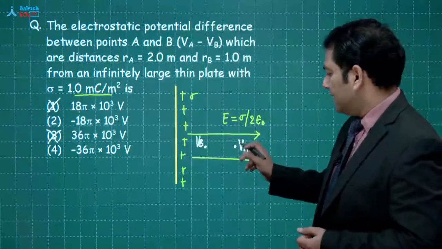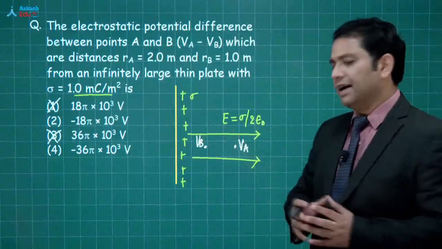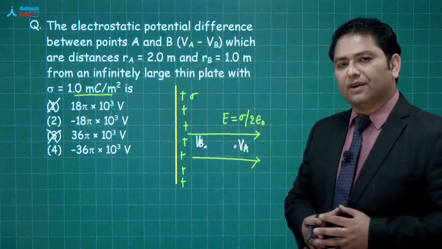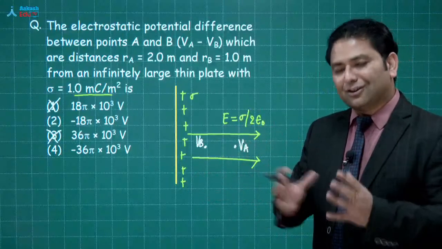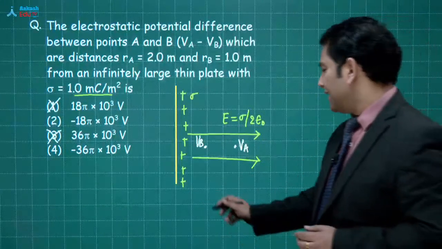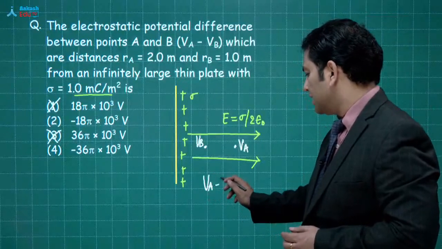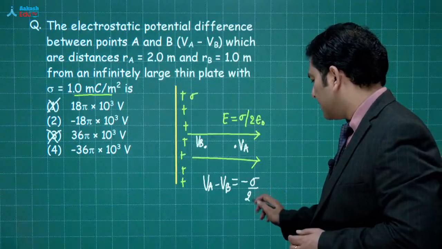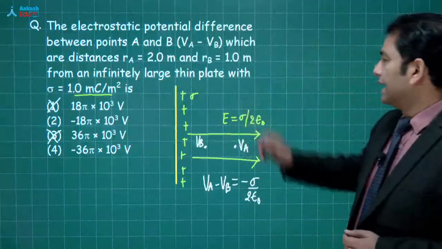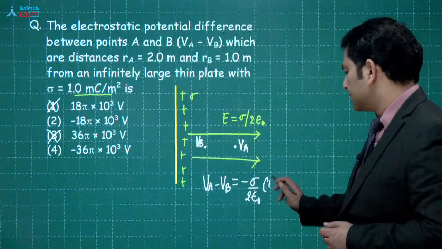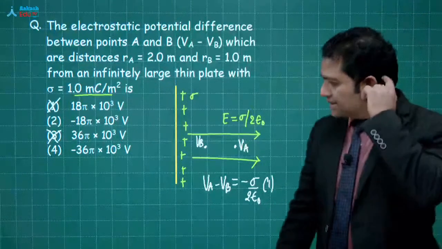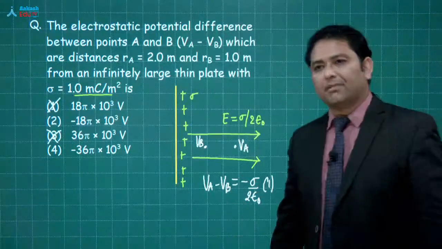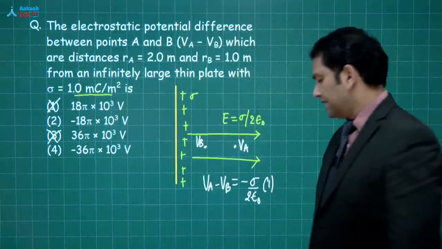Right? Because A will be at low potential, B would be at high potential. Or this is a case of what? Constant electric field. तो इस केस में the difference in potential VA minus VB is going to be minus sigma by 2 epsilon naught, and the separation between them equals 1. Rest आप easily solve कर सकते हैं. You just solve it, you will get the answer. Sigma by 2 epsilon naught, don't forget, is the electric field.